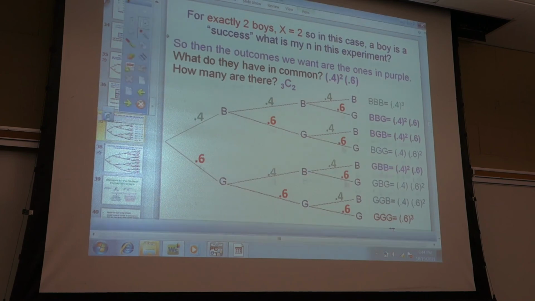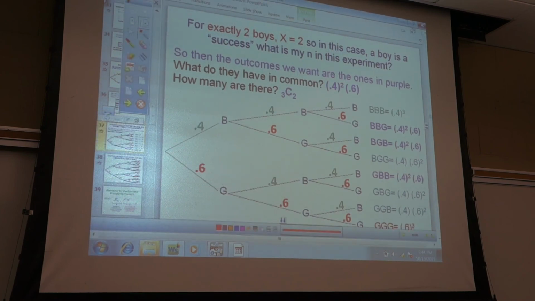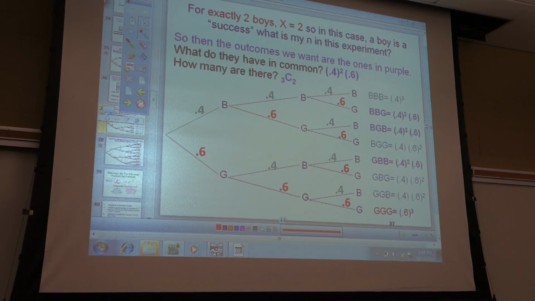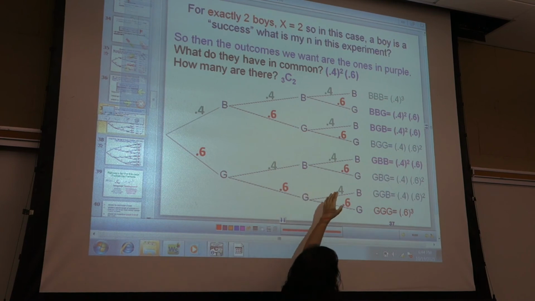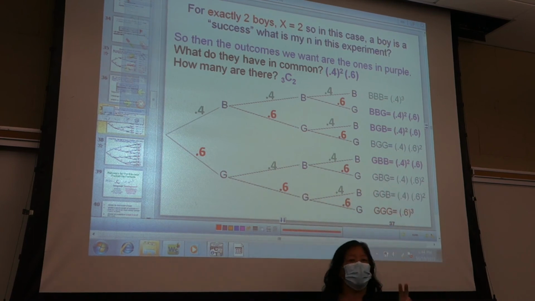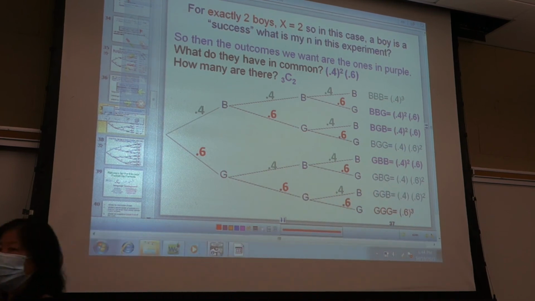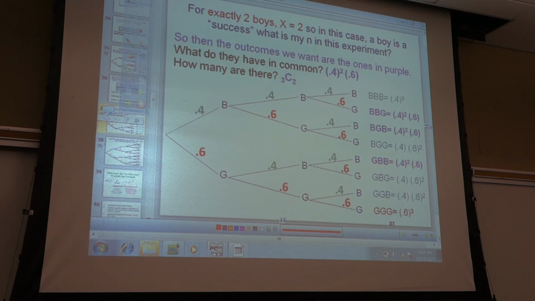So for exactly 2 boys, that means x equals 2. So in this case, a boy is a success. So my n is 3. So then, if we look at these, the ones in purple are all the ones that have exactly 2 boys. All right, 2 boys and 1 girl. So that's these.